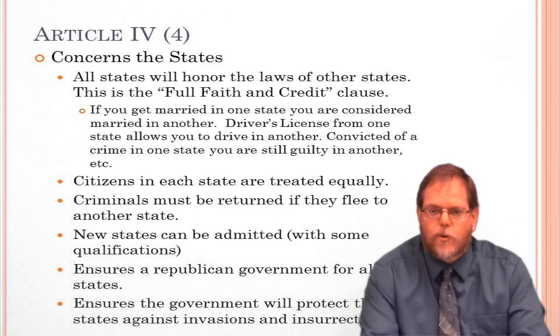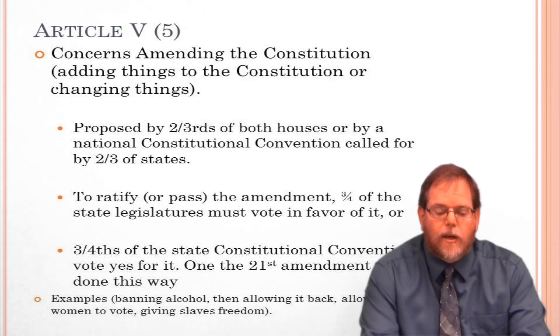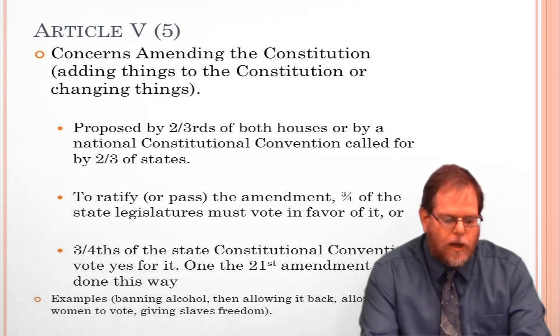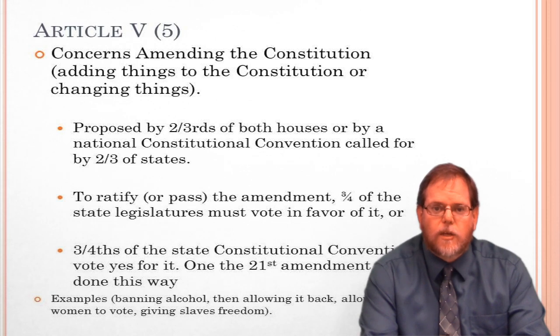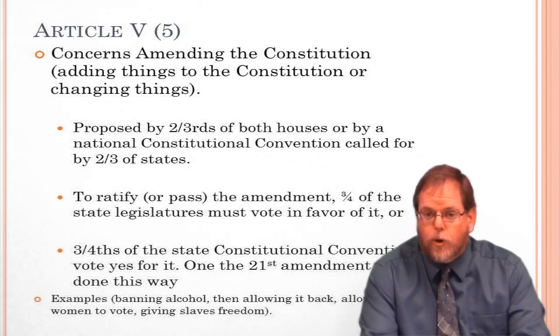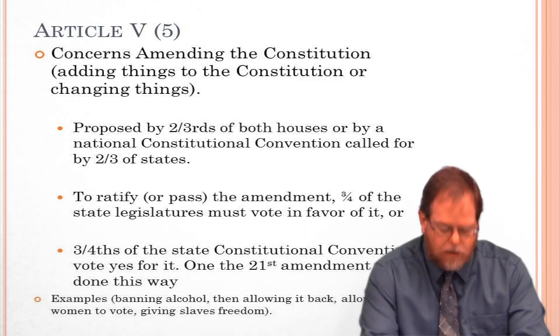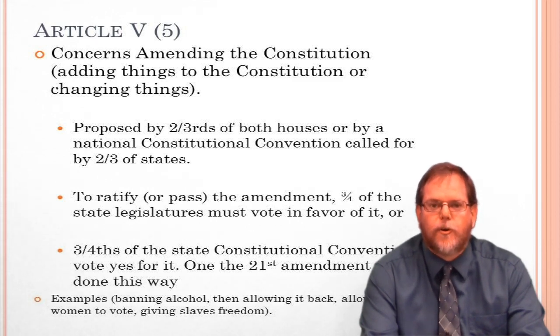That is Article 4. Let's go to Article 5. Article 5 concerns how to add an amendment to the Constitution. An amendment is when you add a new law to the Constitution. In order to do this, there are two ways that it can be proposed. First of all, it's proposed by 2/3 of both houses of Congress. Two-thirds of them have to agree that this needs to be added to the Constitution.